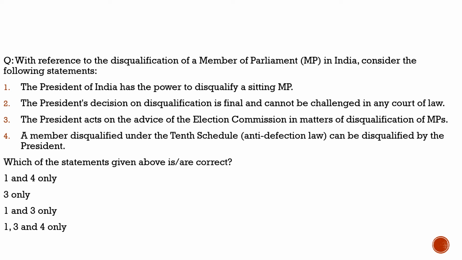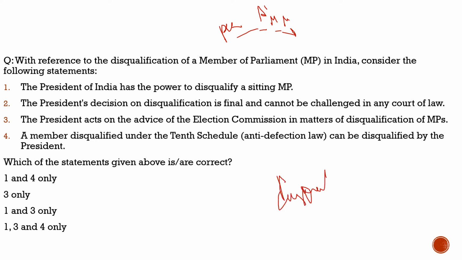Here, as you know, currently we are discussing the office of the president, and under the office of the president, we are discussing the powers of the president. Under powers of the president, we had discussed his administrative powers. We had discussed his military powers, diplomatic powers, mercy powers, and all that stuff related to it. Now, currently we are discussing the legislative powers of the president. One of the legislative powers of the president is that he can disqualify a member of the parliament.